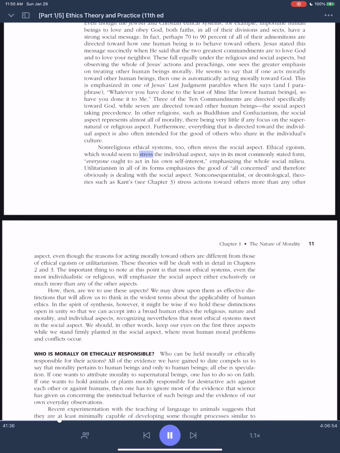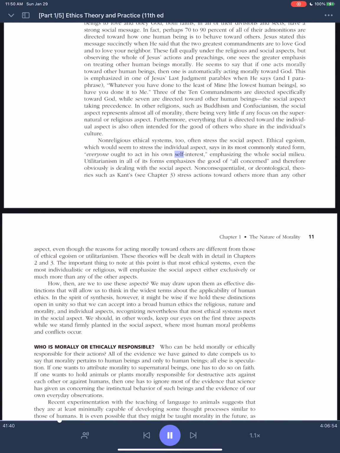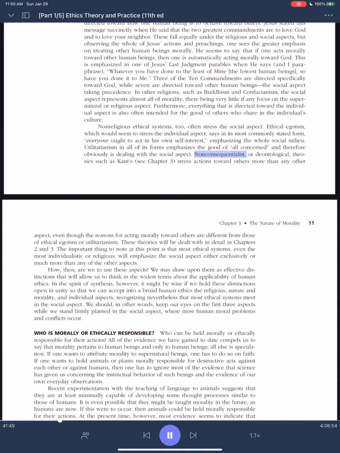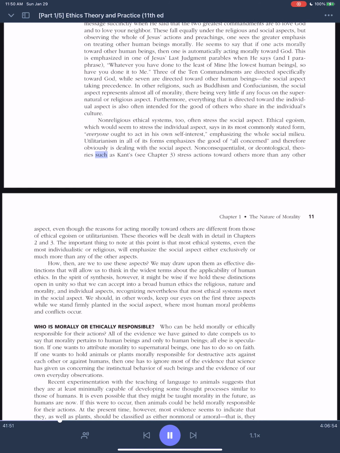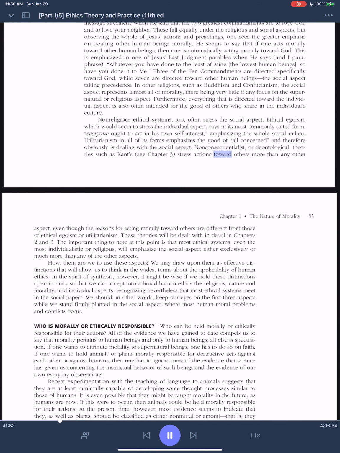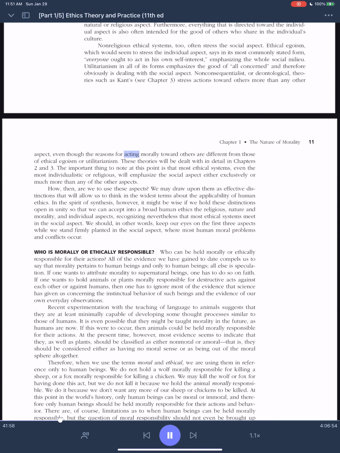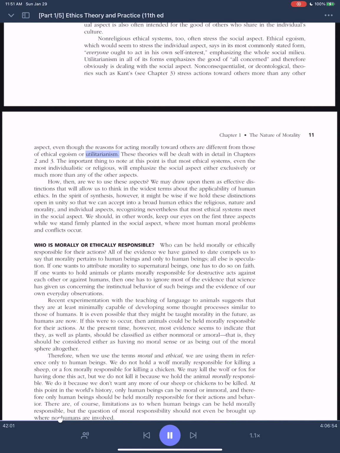Ethical egoism, which would seem to stress the individual aspect, says in its most commonly stated form, everyone ought to act in his own self-interest, emphasizing the whole social milieu. Utilitarianism in all of its forms emphasizes the good of all concerned and therefore obviously is dealing with the social aspect. Non-consequentialist, or deontological, theories such as Kant's, see Chapter 3, stress actions toward others more than any other aspect, even though the reasons for acting morally toward others are different from those of ethical egoism or utilitarianism. These theories will be dealt with in detail in Chapters 2 and 3.